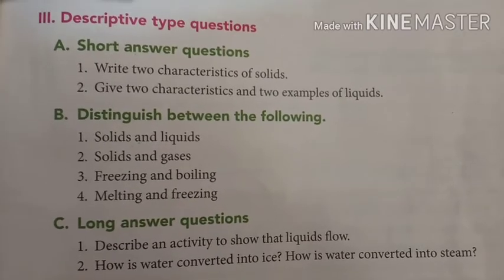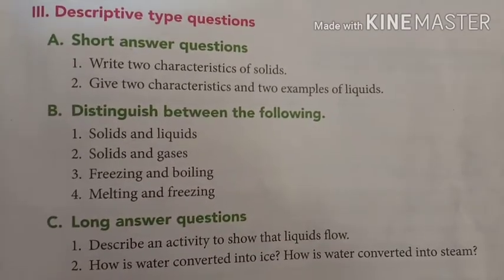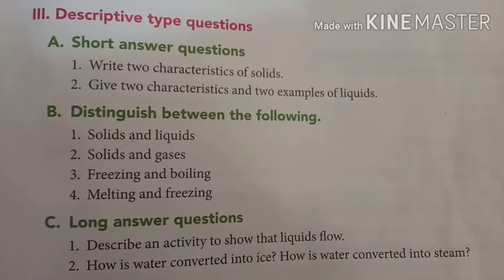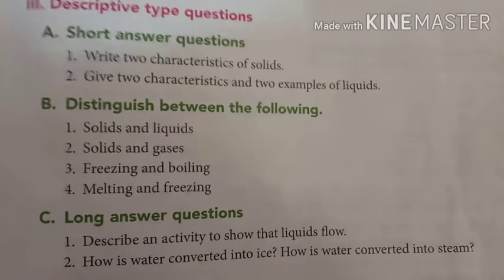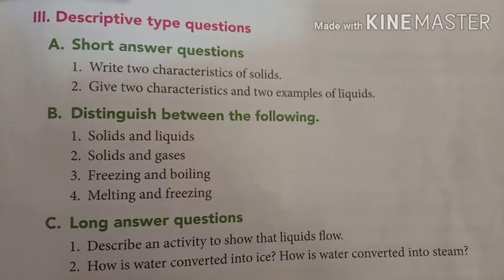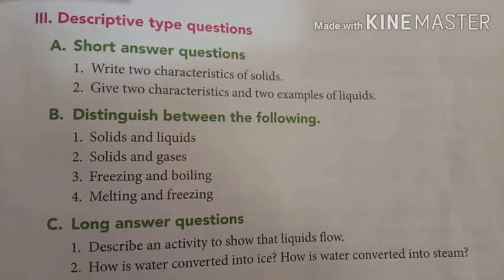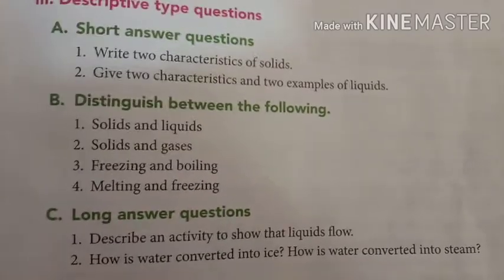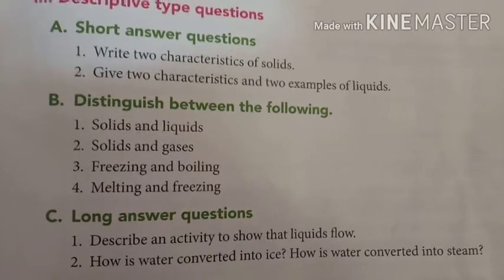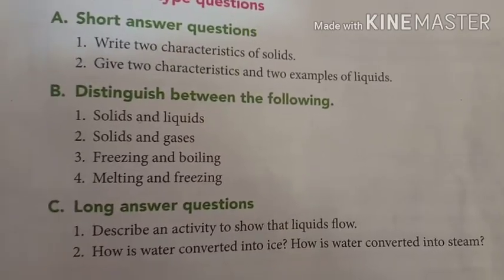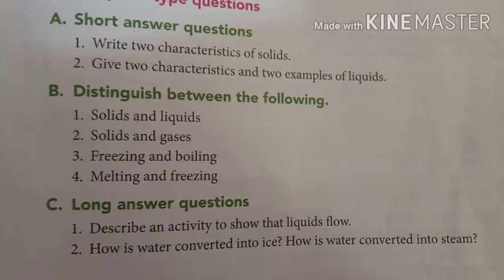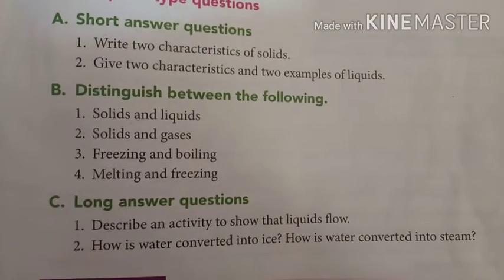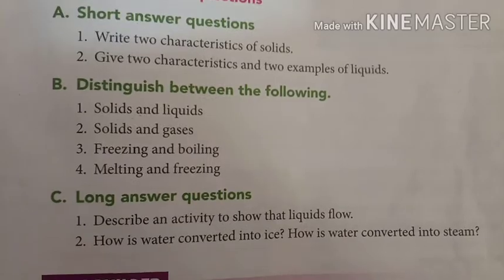Come to next, distinguish between the following. Number first, solid and liquid. Here we are going to write just 2 points, okay, and we will distinguish how they are different from each other. So solid have a definite shape and size, whereas liquid do not have a definite shape and size, right? So the first is, we will make two part, solid and liquid, and then we will write 2 points. Okay, I am going to give the answers in this video. Just we are discussing the questions. Okay, then solid cannot flow and liquid can flow.